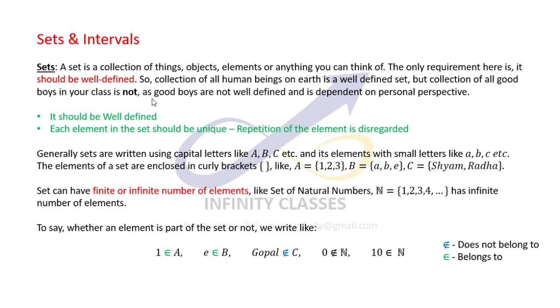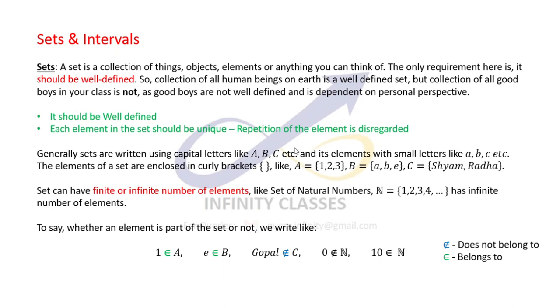The set of all human beings on earth is a very well defined set, but the collection of all good boys in your class is not a well defined set, because the definition of good is not well defined. The concept of good is subjective and will depend on person to person, and hence it's not a well defined adjective, and hence it will not form a set.